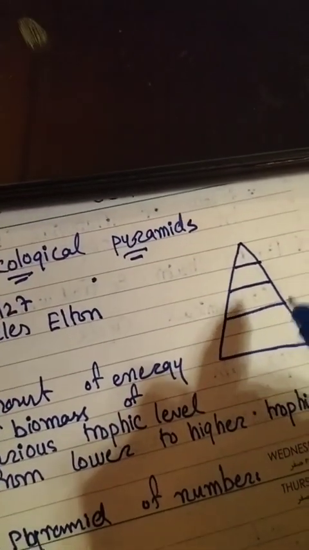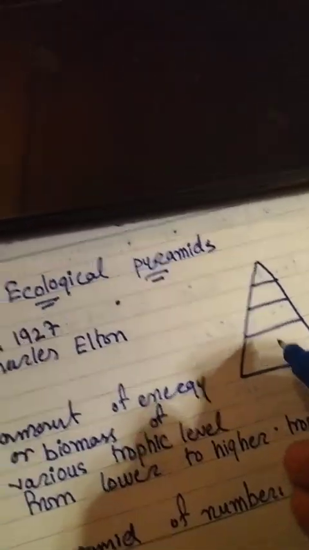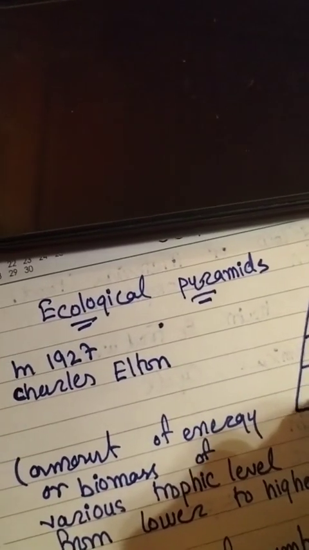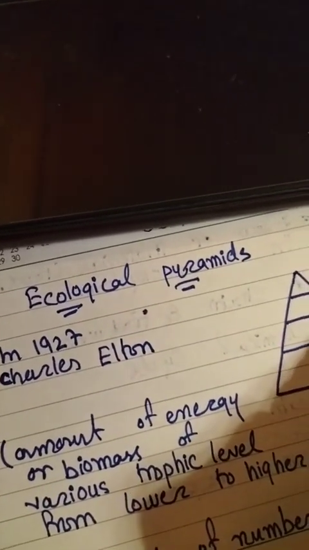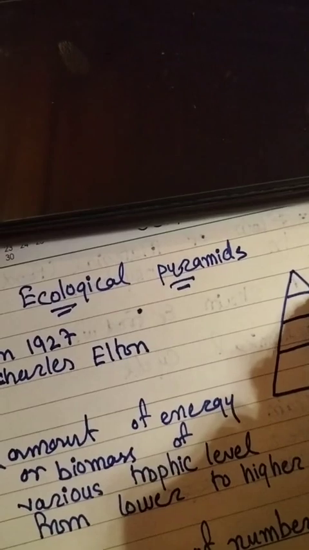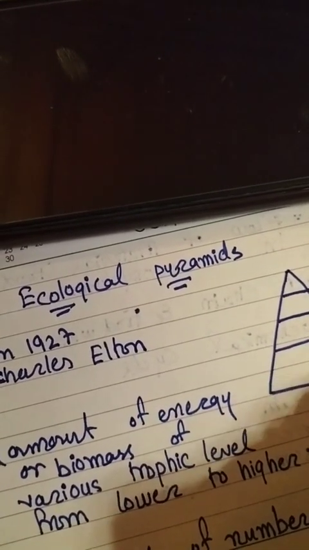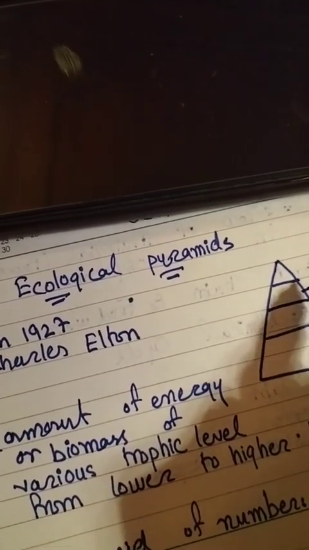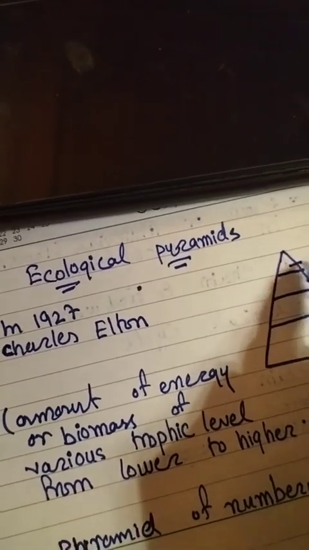In this pyramid I have made, we have producer, primary consumer, secondary consumer, and tertiary consumer.